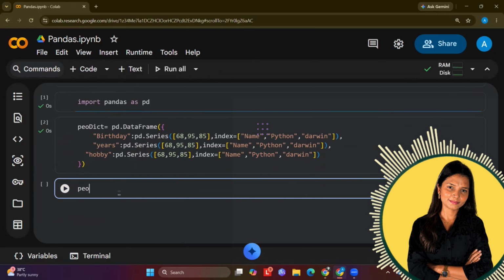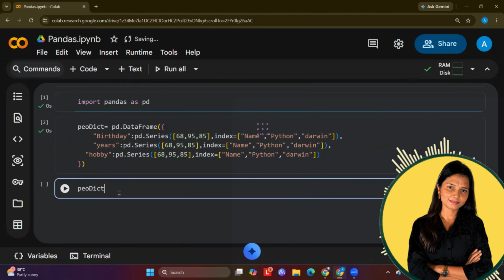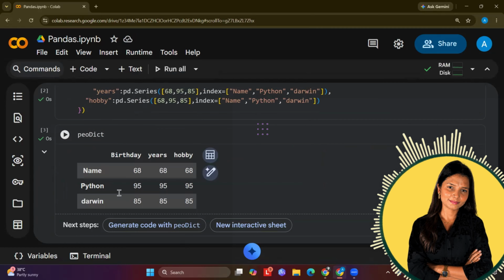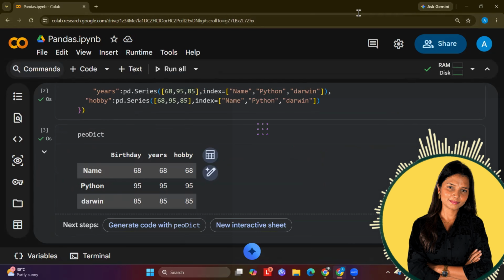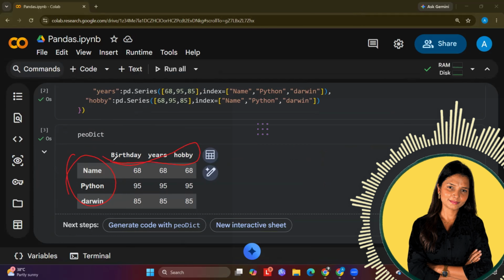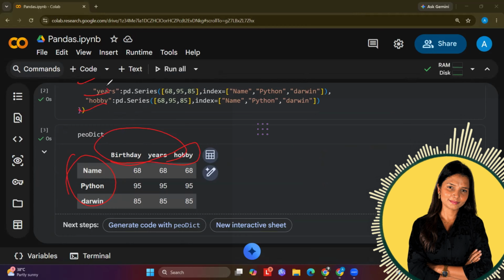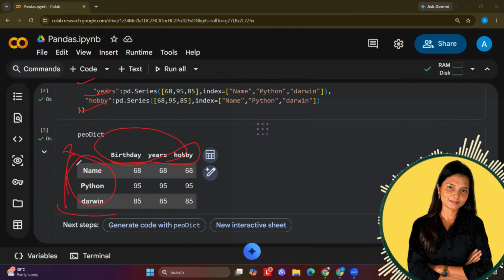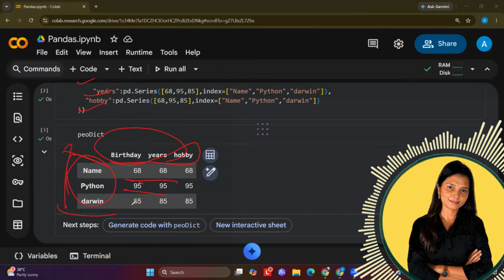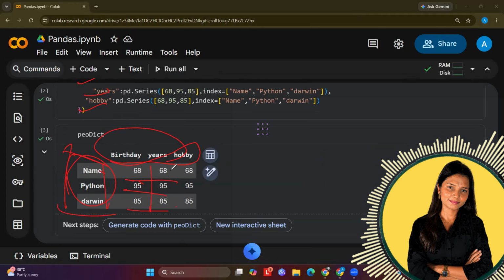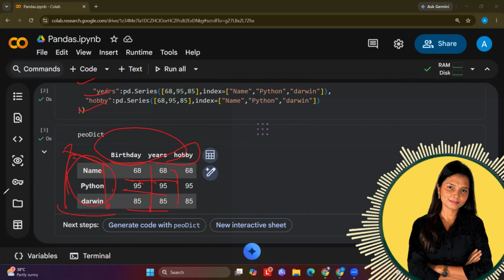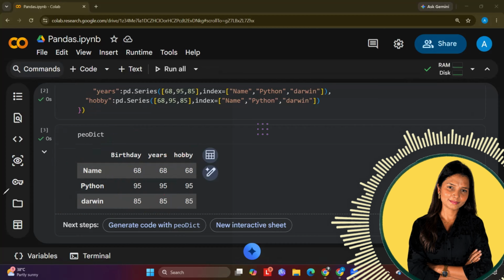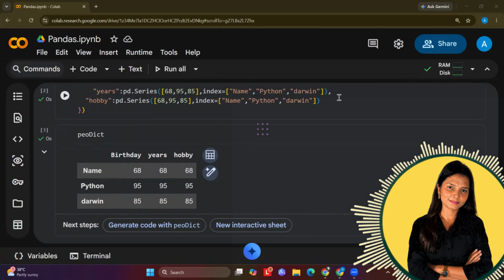Now, if I will just print PODict, what will happen? We will get a table with columns, and we are also getting the rows. So these are the rows, these are the columns. These columns have the names which we have decided, and this is the prior value that we were having, and same data I added. That is why 3 different rows and 3 different columns are created. Got it. So it is super easy to understand that this works like a spreadsheet.